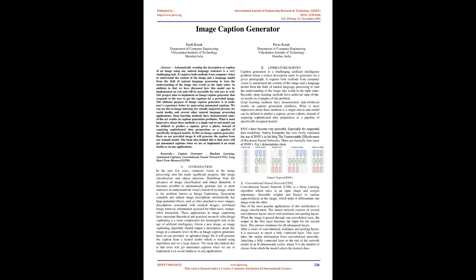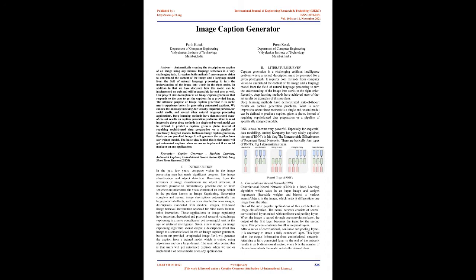2. Literature survey. Caption generation is a challenging artificial intelligence problem where a textual description must be generated for a given photograph. It requires both methods from computer vision to understand the content of the image and a language model from the field of natural language processing to turn the understanding of the image into words in the right order. Recently, deep learning methods have achieved state-of-the-art results on examples of this problem. Deep learning methods have demonstrated state-of-the-art results on caption generation problems.